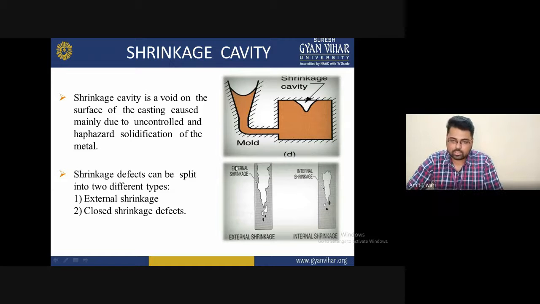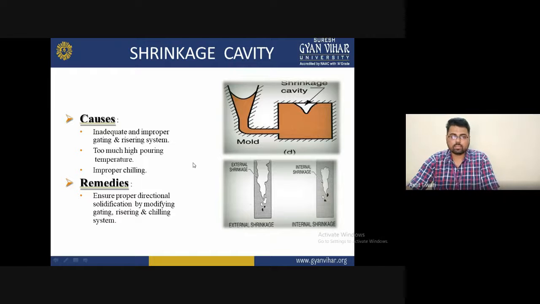These are some external diagrams we have shown in this slide. You can see in this diagram that externally there is a large amount of cracking or shrinkage, and the metal was not allowed to solidify properly and does not have a strong bond. So these are the general problems that cause shrinkage cavities, and this is another casting defect. There are some causes and remedies: inadequate or improper gating and risering systems are the cause of shrinkage cavity.